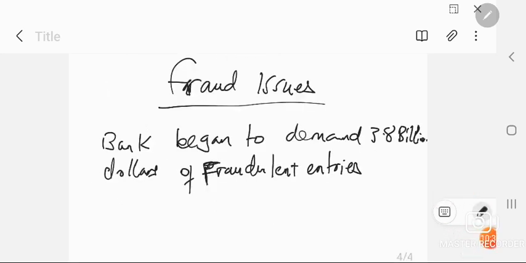Another thing, back on the fraud issues, the bank also began to demand $3.8 billion of fraudulent entries. So that was again another indicator of fraud that was being seen. And also, investors collectively lost $30 billion. That was a red flag, that money just being lost like that.